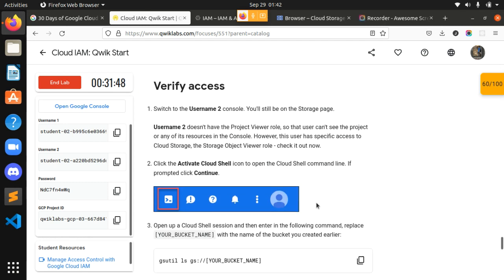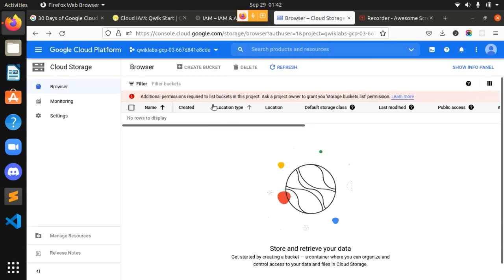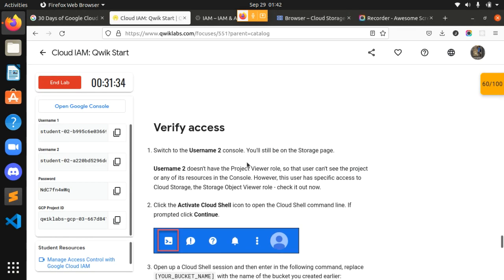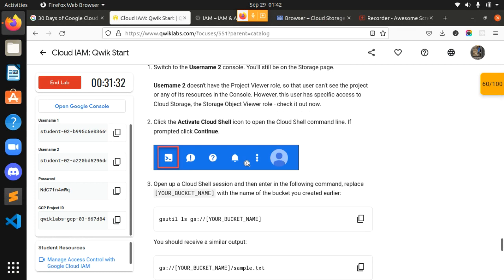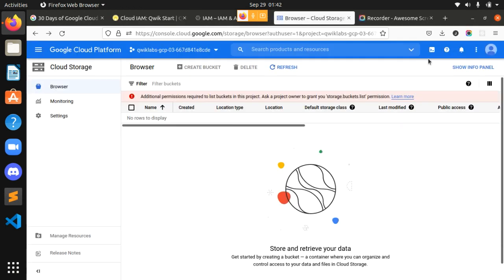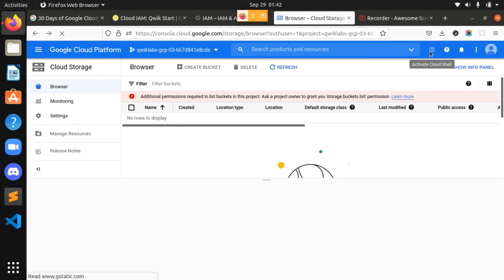Okay, guys. Now I have to switch to the username 2 console. You will still be on the storage page. Okay, I am on the storage page. Click on Activate Cloud Shell to open the Cloud Shell command line. If prompted, click continue. It's in the username 2 part, guys.